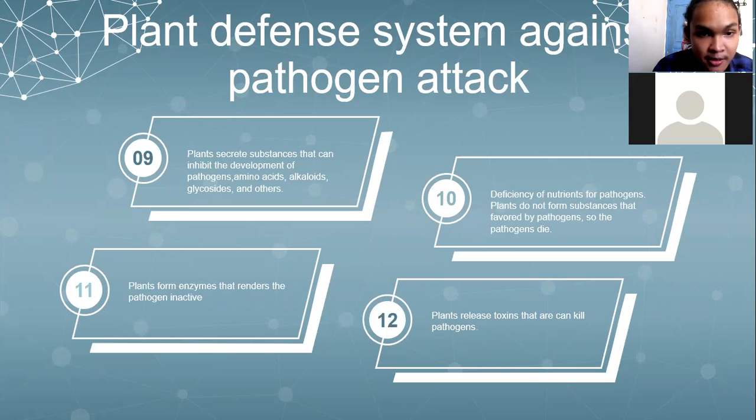Nine, plants secrete substances that can inhibit the development of pathogens: amino acids, alkaloids, glycosides, and others. And ten, deficiency of nutrients for the pathogen. The plant does not form substances favored by the pathogen, so the pathogen dies. Eleven, plants form enzymes that render the pathogen inactive. And twelve, plants release toxins that can kill pathogens.